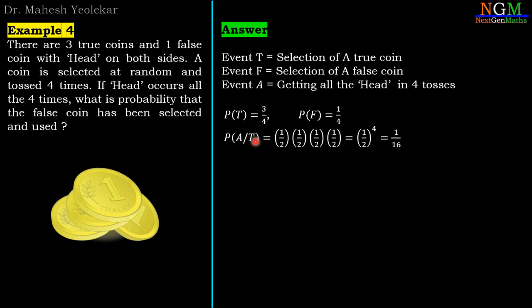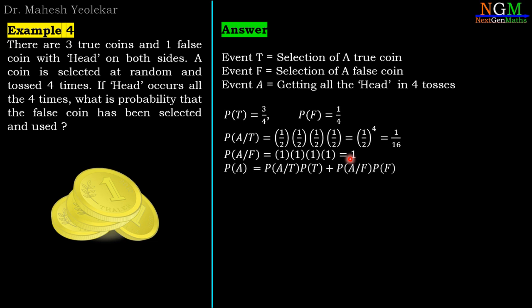Probability of A given T, that means getting all 4 heads when a true coin is selected. In case of true coins, the probability of getting head is 1 by 2. So if we toss 4 times, that is 1 by 2 into 1 by 2 into 1 by 2 into 1 by 2, equal to 1 by 2 power 4, equal to 1 by 16 is the probability. And probability of A given F, that means getting 4 heads when the selected coin is the false coin. In case of the false coin, both sides are head, so the probability of getting head is 100%. So its probability is 1, so 1 into 1 into 1 into 1, so its probability is 1.